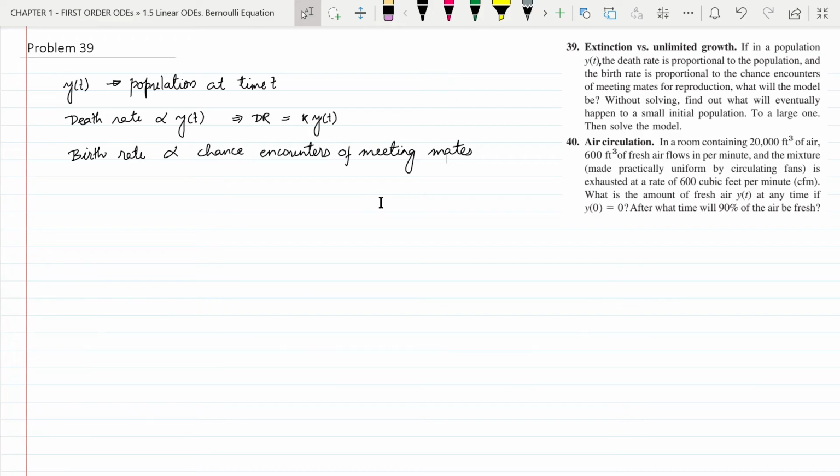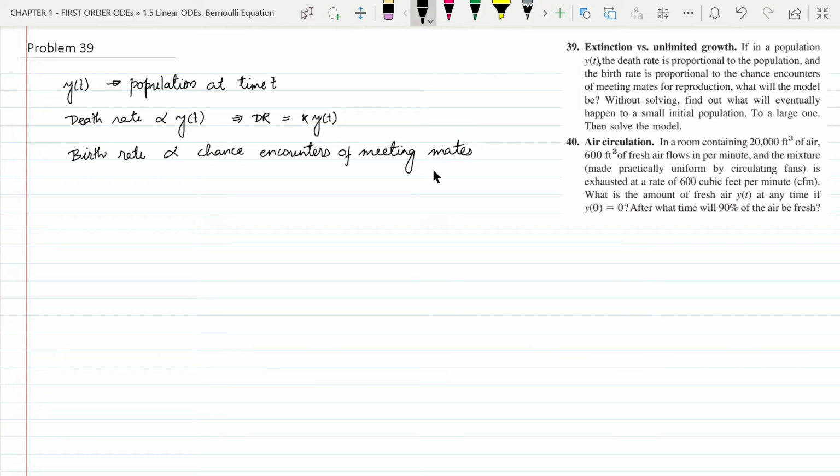In that problem, we found out the number of contacts between infected persons and non-infected persons. And we found that the number of contacts is equal to the number of infected persons multiplied by the number of non-infected persons. The same concept will be used here.